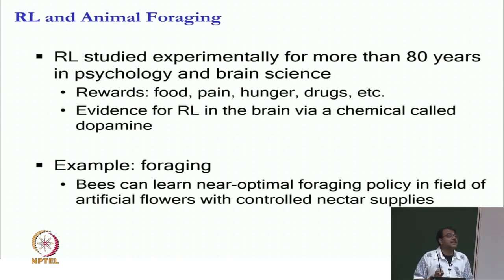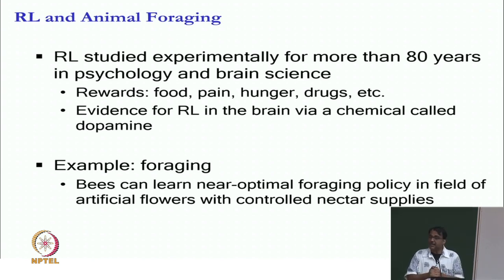And in fact, people believe that all our brains have a chemical called dopamine which acts like a reward signal. So, you can in fact just check the dopamine concentration or activity in your brain, and that tells you whether you are feeling that you are getting high reward or low reward. Therefore, there is even a stronger connection between the RL formulation and people.